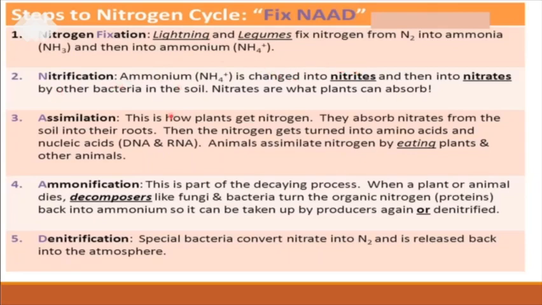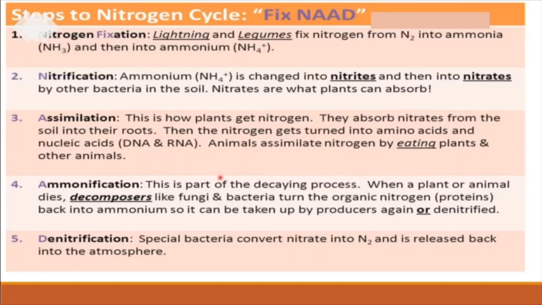Okay, children, this ammonia which is converted into nitrates is absorbed by plants. Plants absorb nitrogen in the form of nitrates, and after the plants absorb these, we eat plants, and that gets assimilated into our body. And as plants absorb it and perform photosynthesis, this nitrogen incorporates in the plant body also.